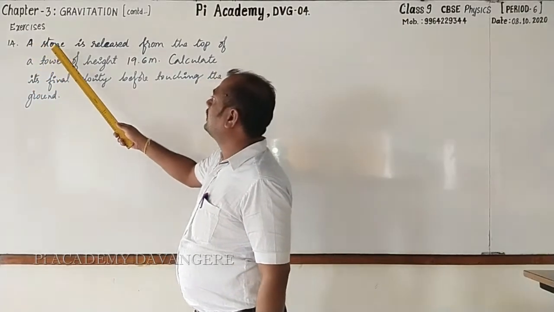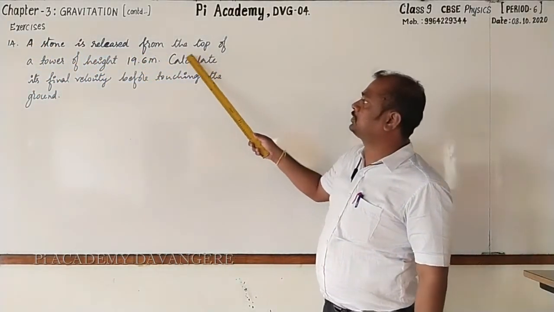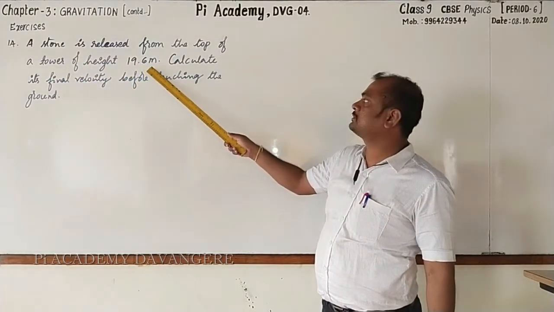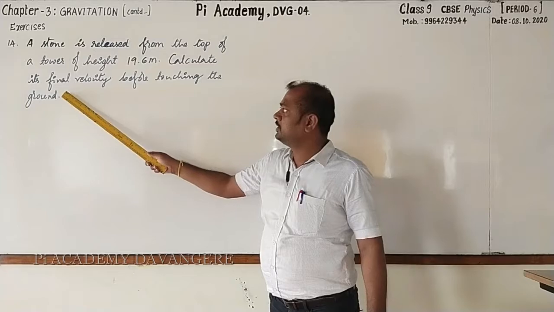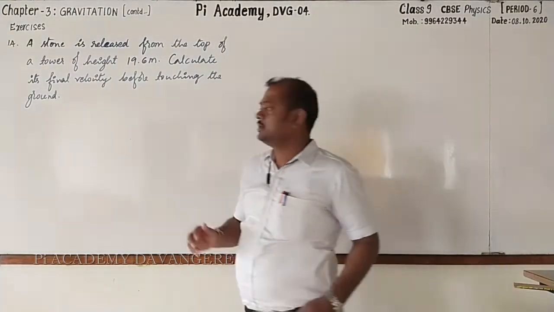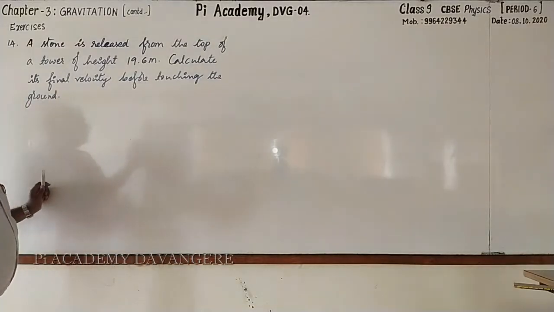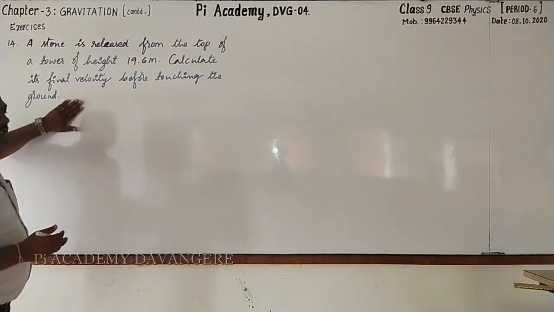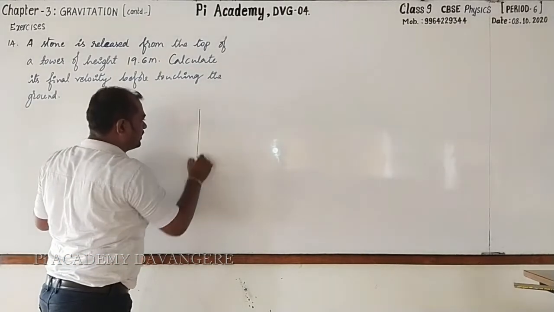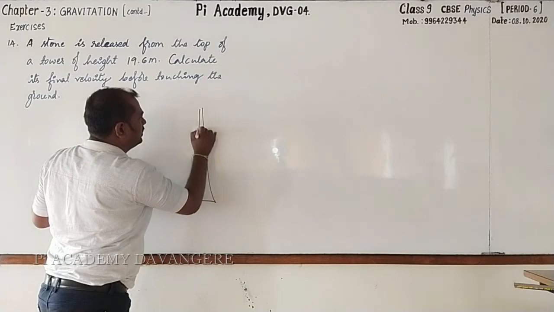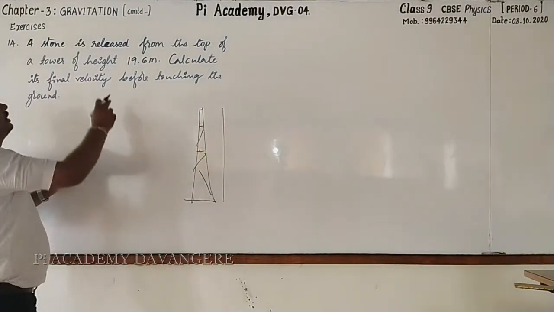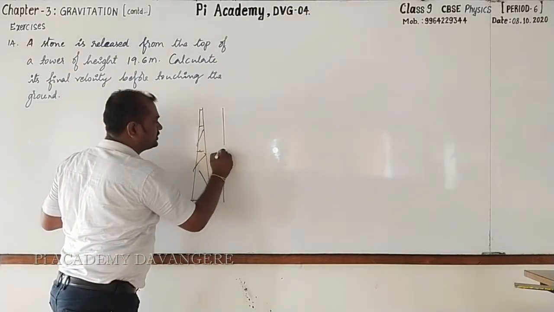A stone is released from the top of a tower of height 19.6 meter. Calculate its final velocity before touching the ground. And this is also very simple. Pausing the video, you have to copy this statement. Afterwards, you can start writing with me. Look here. This is the tower. And its height is, how much? Height is 19.6 meter.